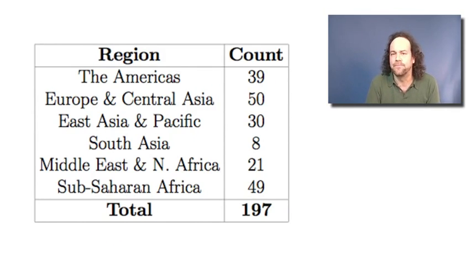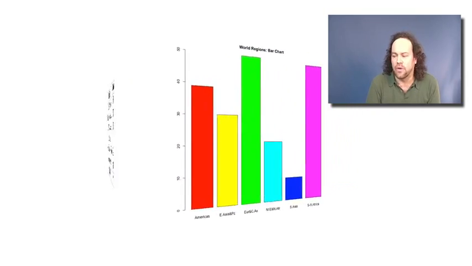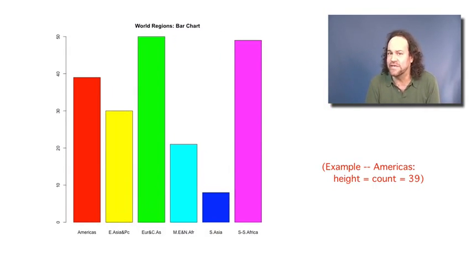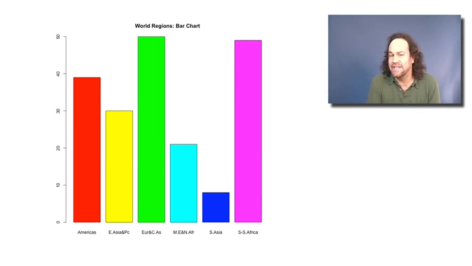So now we have a table of numbers, and that's okay, but there's other ways we can represent it too. One nice way is what's called a bar chart. And a bar chart, as illustrated here, just presents a separate bar for each of the different categories, in this case each of the 6 regions, and for each one the height corresponds to how many elements are in that region. So in that way, we've represented the counts as a nice looking little chart.